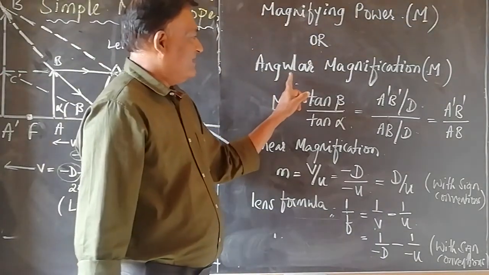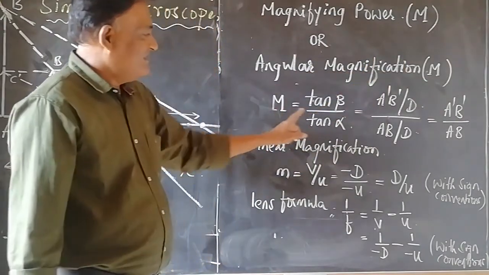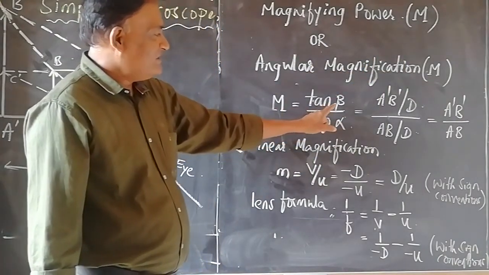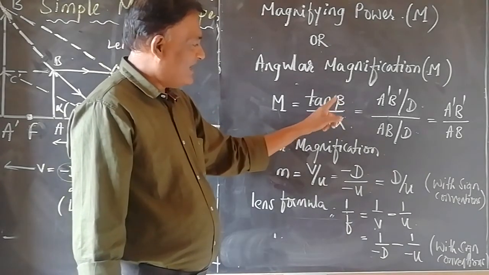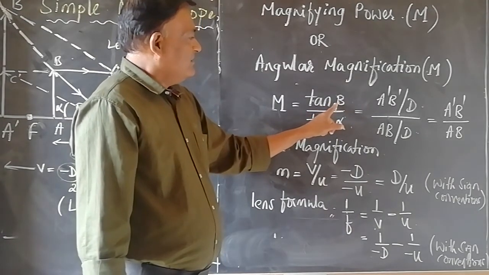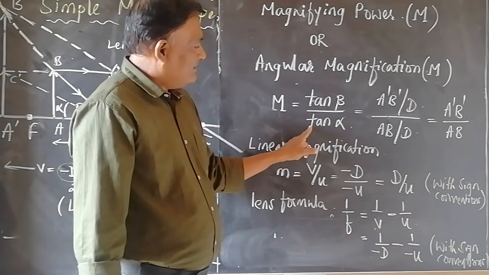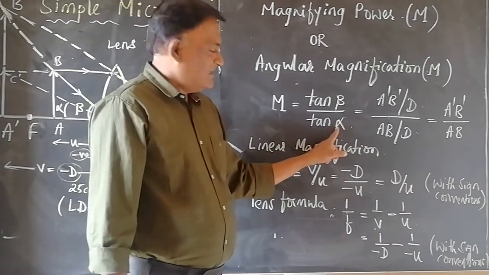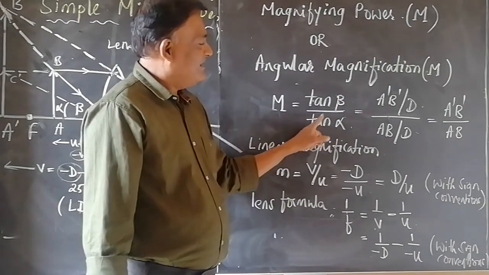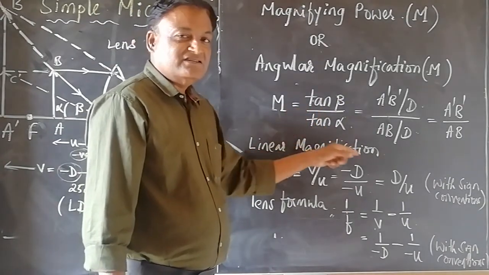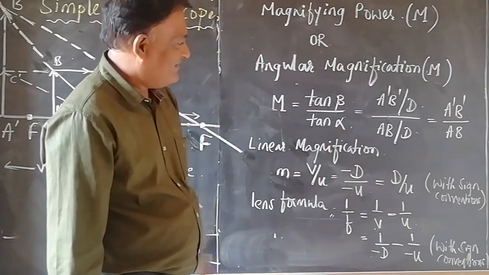So we can define the angular magnification or magnifying power as the ratio of the tangent of the angle made by the image at the lens to the tangent of the angle made by the object, when both the object and image are at the least distance of distinct vision. That is tan beta by tan alpha.